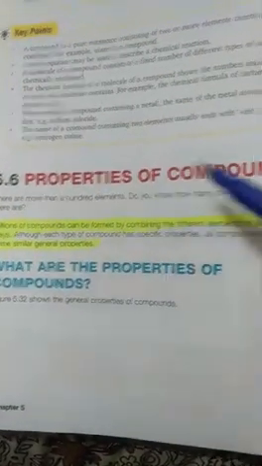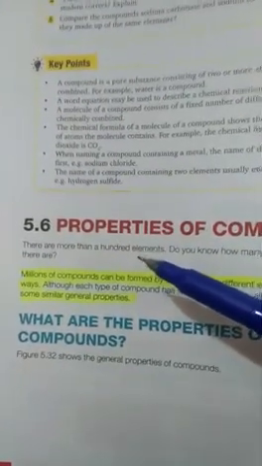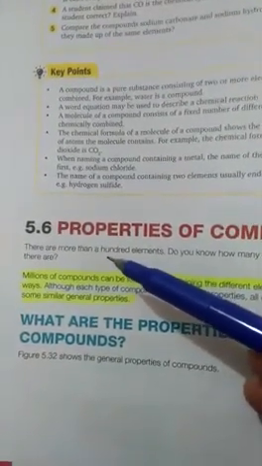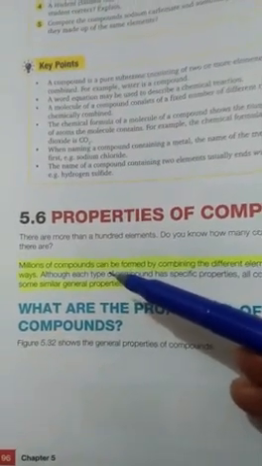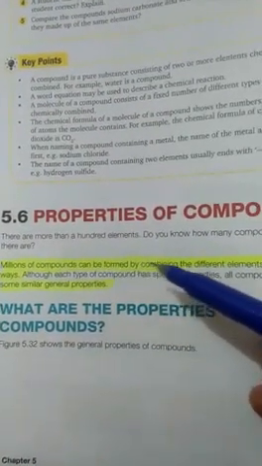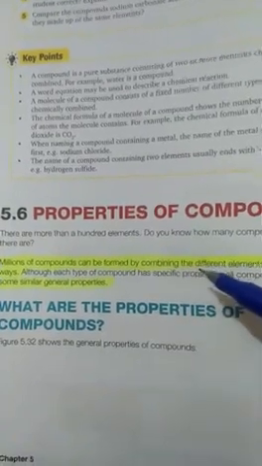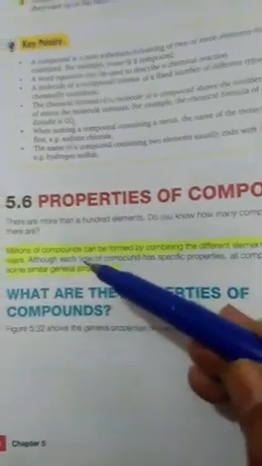The topic is properties of the compounds, that is our topic 5.6. I have told you about the number of elements that we have discovered, almost hundreds of elements, but we have a huge and great variety of compounds. Almost millions of compounds are found on the face of the earth, and these compounds are formed by combining different elements in different ways.